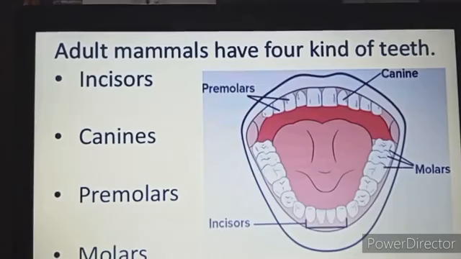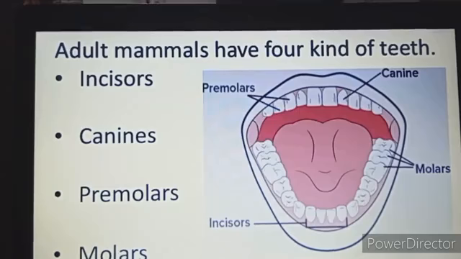A baby, when he or she is born, you must have observed, is having no teeth. The baby is born without teeth. As the baby grows, what happens? The teeth appear. The first teeth appear in babies at the age of 6 to 7 months. When the babies are about 6 to 7 months, then these teeth start appearing in their mouth, and these teeth are called milk teeth or temporary teeth.